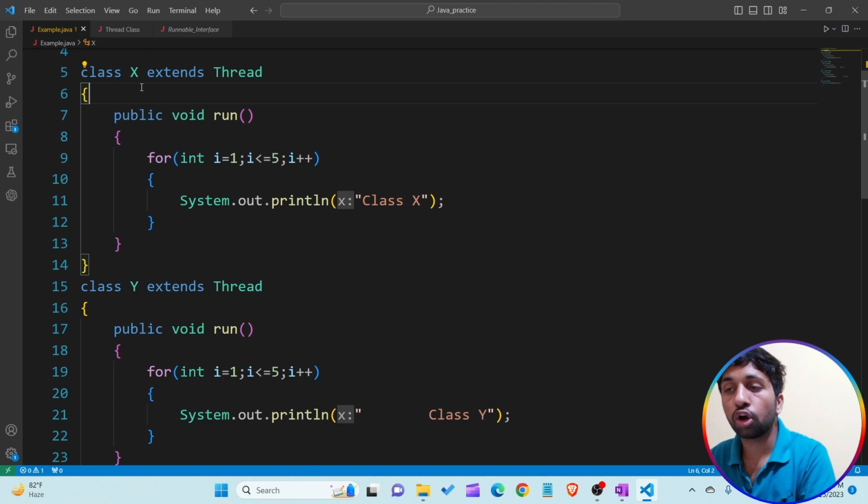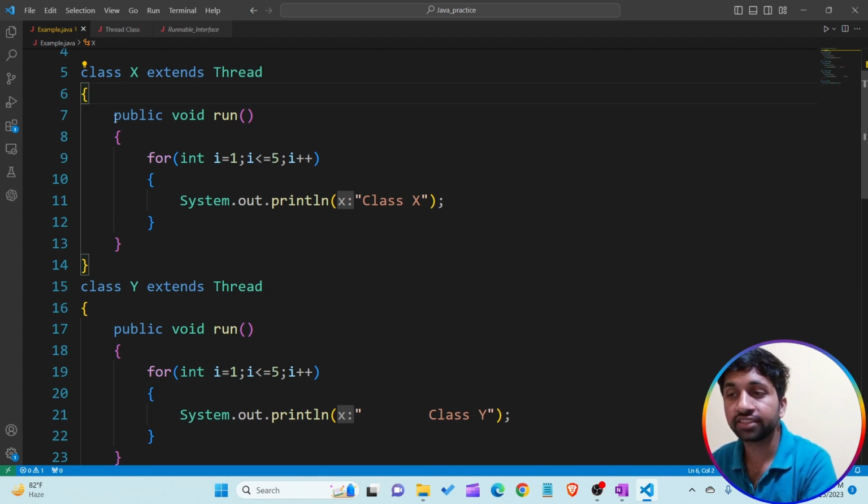Because a child class object not only contains the methods and properties of the child class, but also inherits all the methods and properties of the parent class. So if I create the object of X class, Y class or Z class, by default these objects become Thread class objects, because they inherit all the properties of the Thread class.